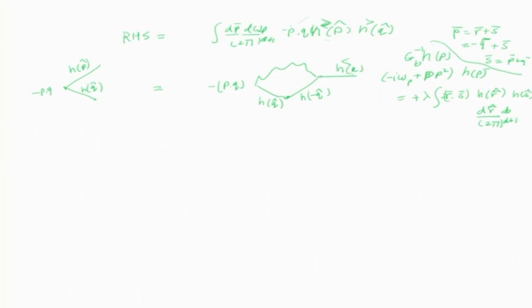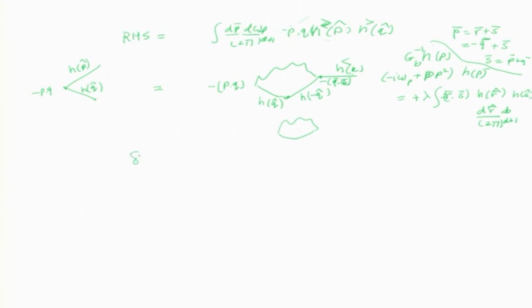Now this guy is minus r dot s. Well, r dot s is nothing but q dot k, because r is q and s is k. So q dot k. All that follows from this conservation. So which will correct the viscosity? The loop diagram. The correction will come from this loop diagram, which has the Green's function and the correlation function. In fact, there will be a minus sign because I need to take it to the left-hand side.